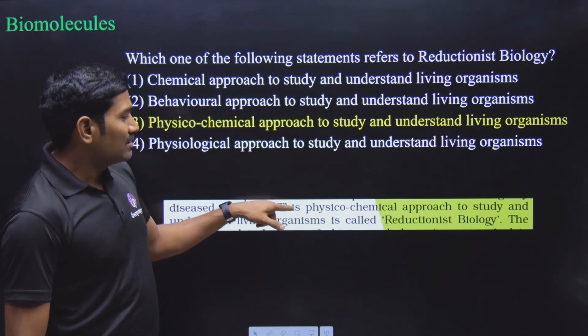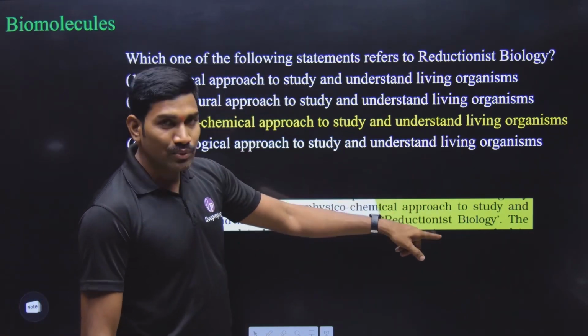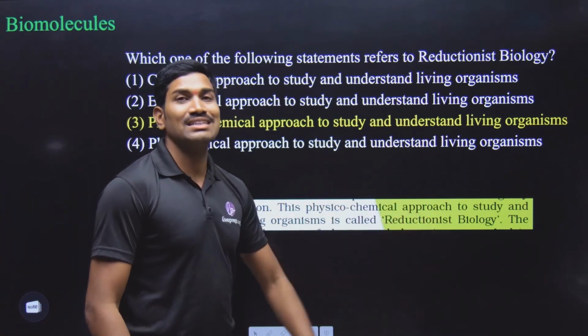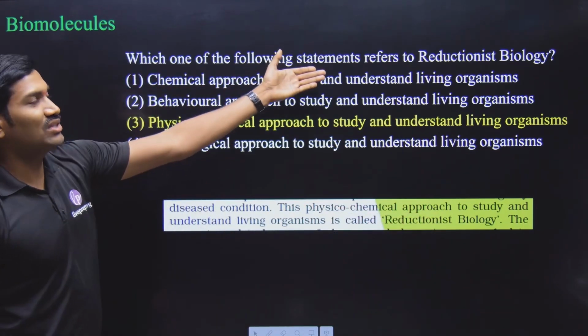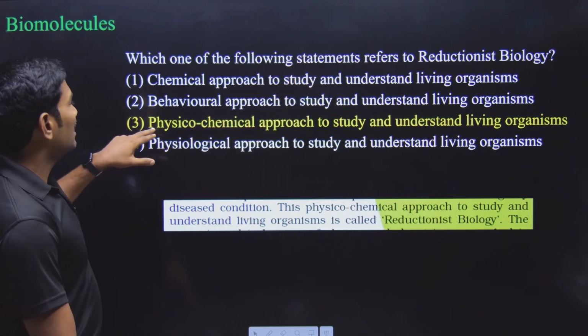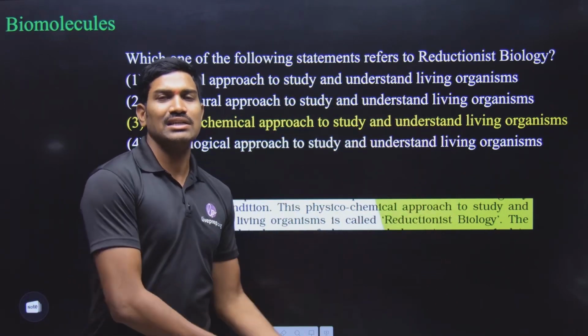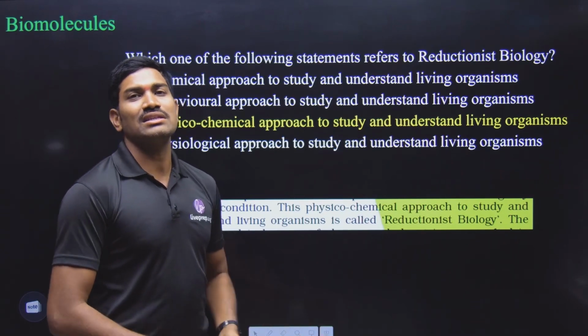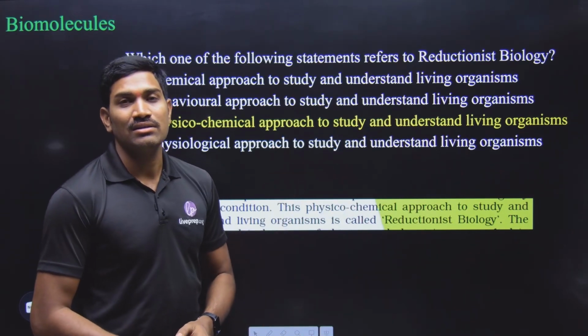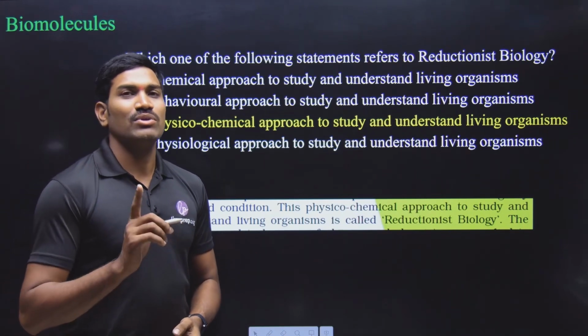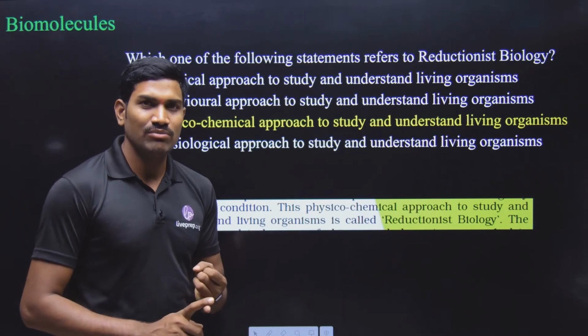Now you just see, this physico-chemical approach to study and understand living organisms is called reductionist biology. The same thing they have given. What is this reductionist biology? It is the physico-chemical approach to study and understand living organisms. Direct statement. Many students are thinking that it is out of NCERT because you have never studied this unit introduction. So it is very important, from the unit introduction also.